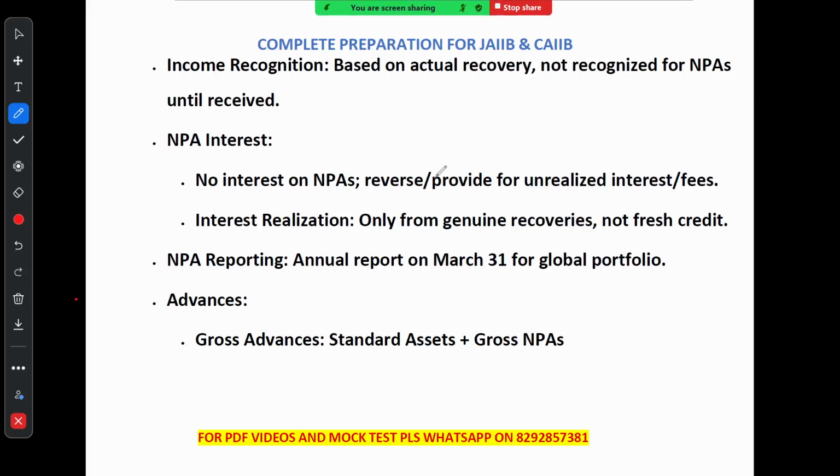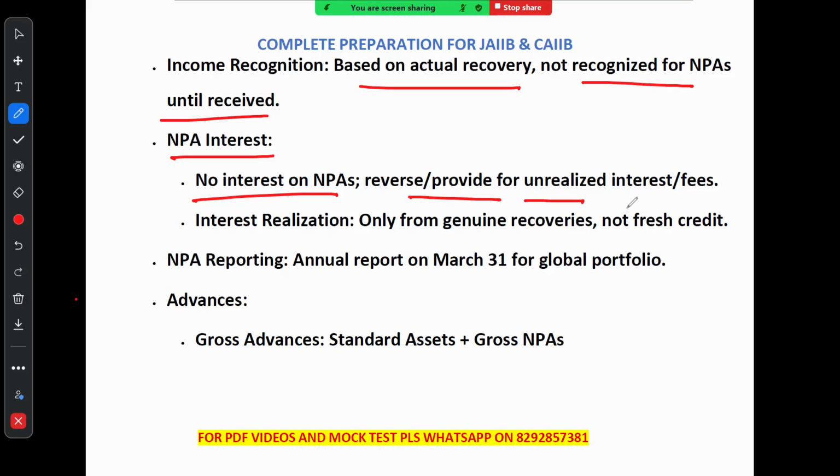So in lending, income is only recognized based on actual recovery, right? Not on NPA until the money is actually received. When it comes to NPA interest, no interest is charged on NPA. Any unpaid interest or fees need to be reversed or accounted for. Interest realization should only come from genuine recovery, not from fresh loan or credit. NPA reporting: every year on March 31st, banks must submit an NPA report for their global portfolio.